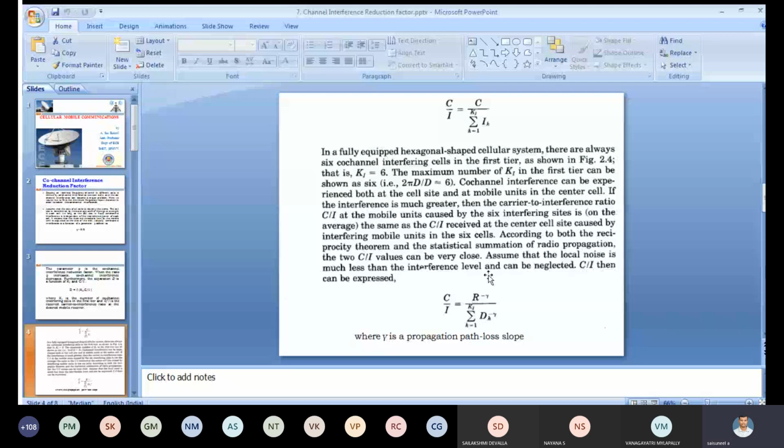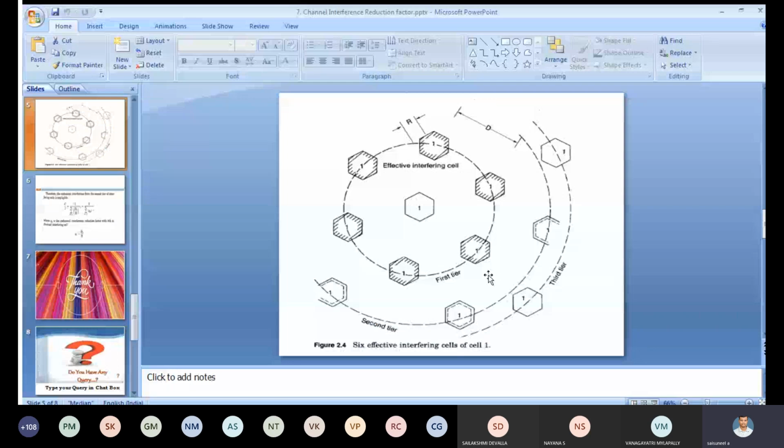You see this next figure. This is a center cell. After this cell, some place again we are getting the same frequency F. This is the first time, next coming second time, next coming third time. Likewise we go for tiers based upon this center cell. Here, what is the D? The distance between the two co-channels. What is R? Coverage radius.